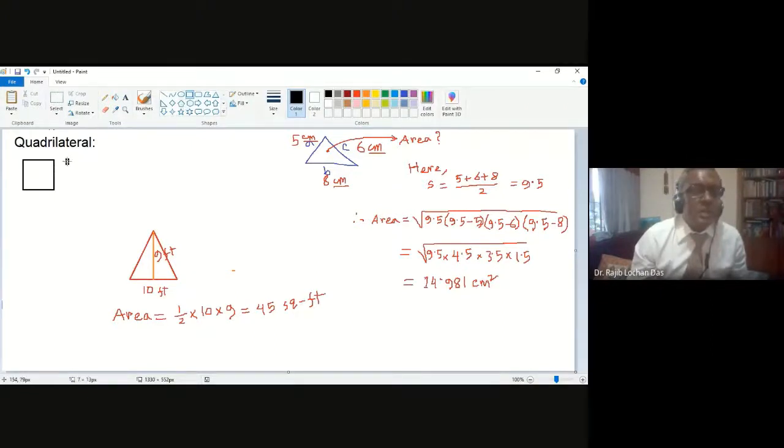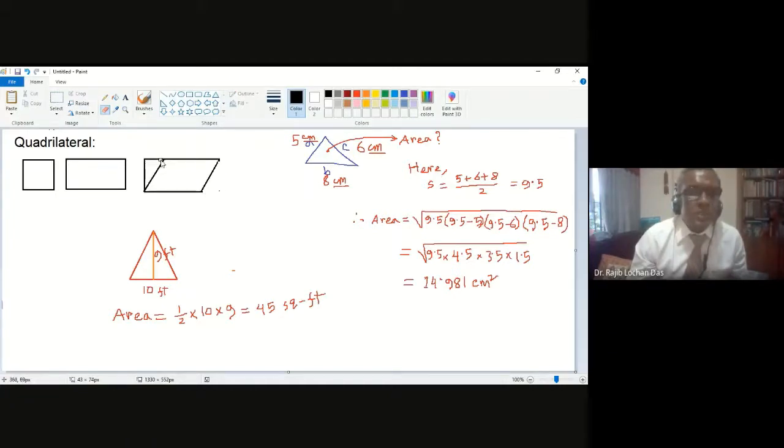One is the rectangle. Base and height are not the same. One is parallelogram. Parallelogram is actually this type of shape.